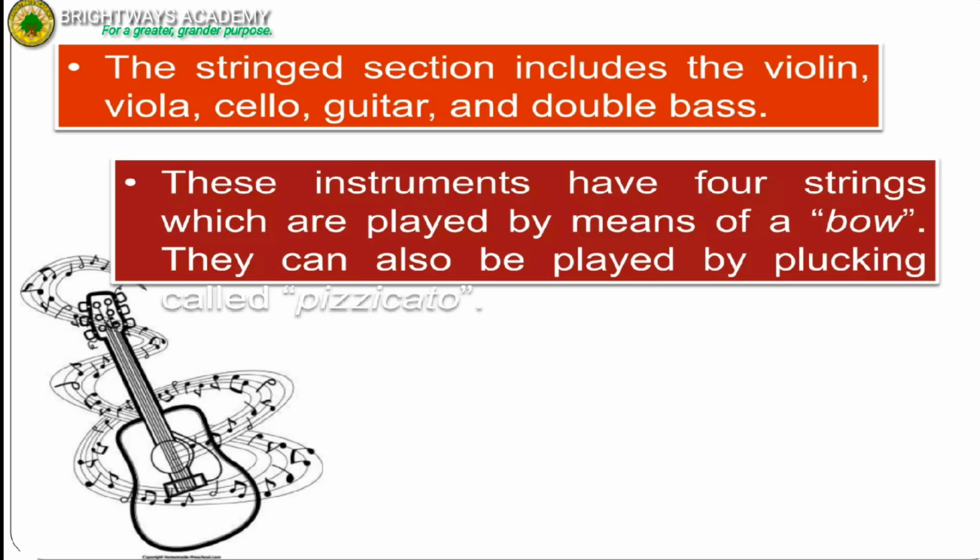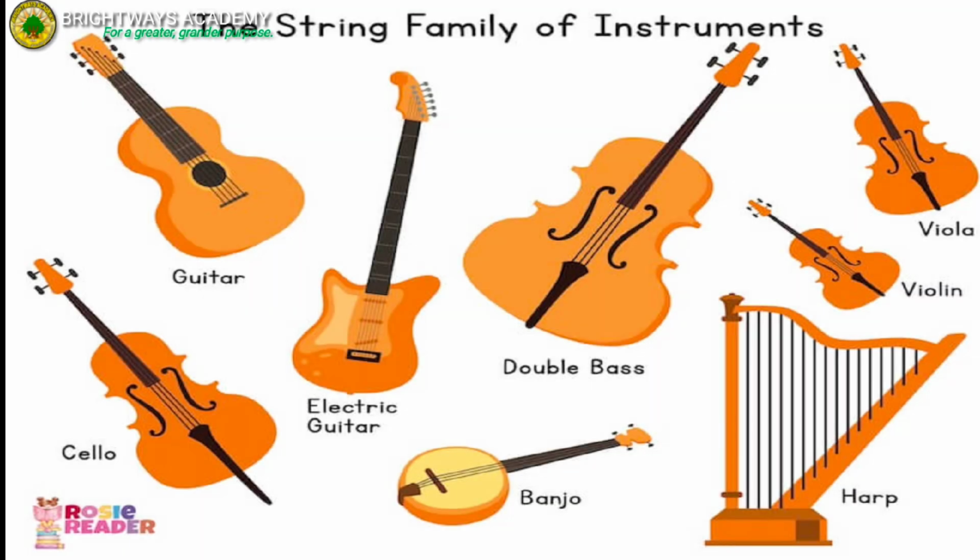The string section includes the violin, viola, cello, guitar, and double bass. These instruments have four strings which are played by means of a bow. They can also be played by plucking, called pizzicato. These are the examples of string instruments: guitar, double bass, viola, violin, harp, electric guitar, cello, and others.